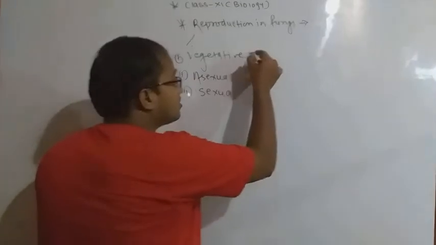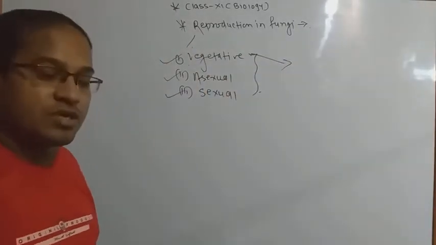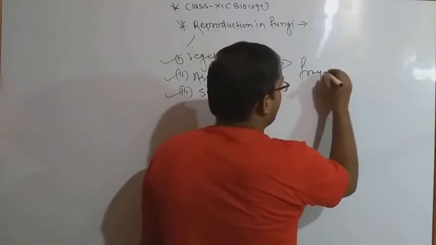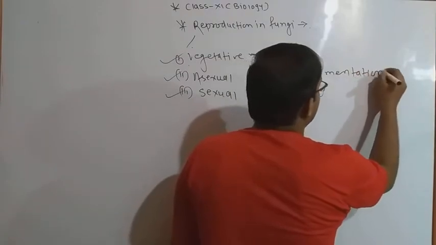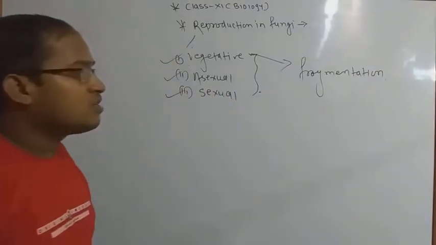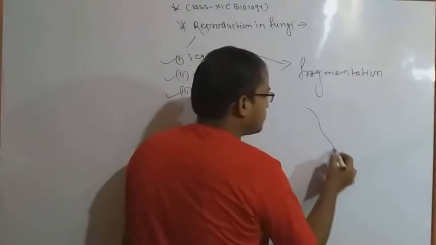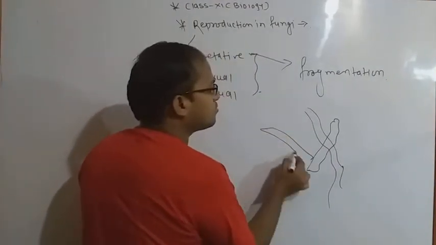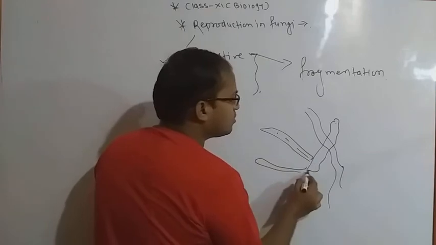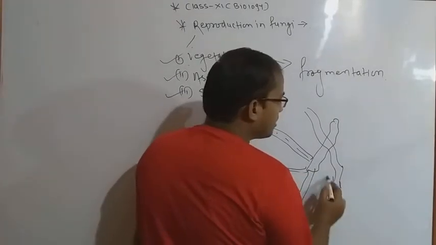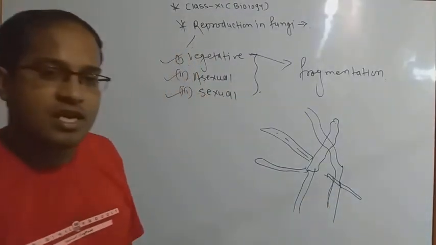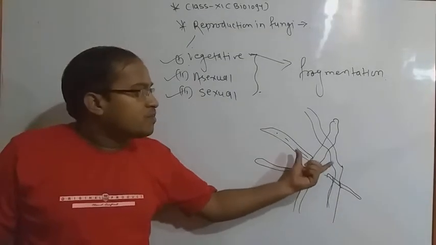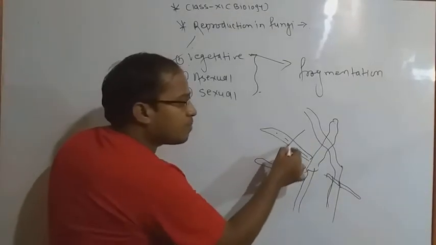So we are going to discuss first what is the meaning of vegetative reproduction. I already told you that, but there are several types of process. The first one is fragmentation. What is the meaning of fragmentation? Generally in fungi, fragmentation occurs like this. Suppose this is the structure of any special type of fungi, and if the structure of the fungi is accidentally broken from any part, in case it is accidentally hit or struck, at that time its fragmented parts are broken down.